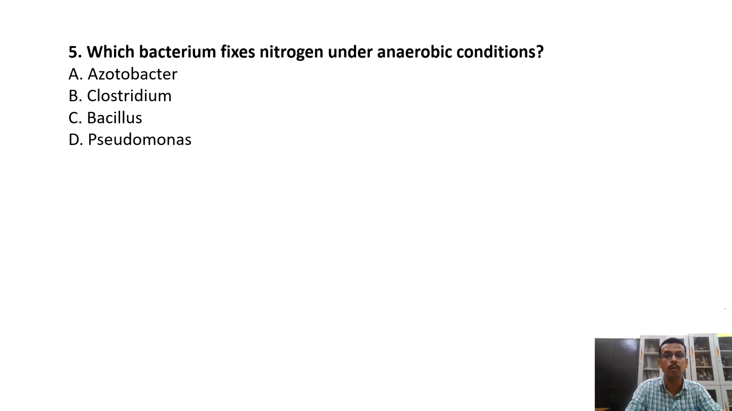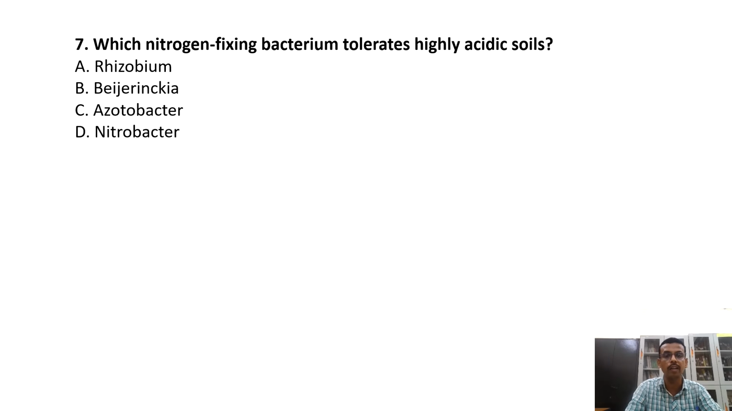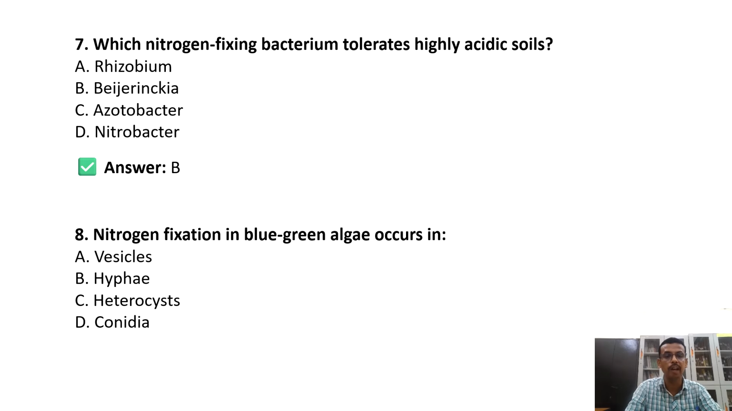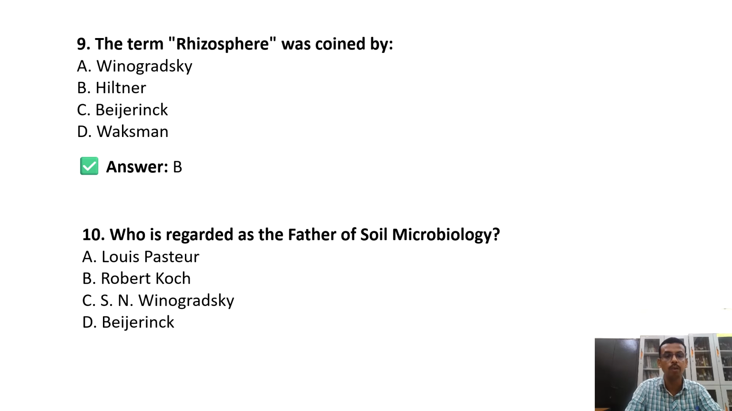Which bacterium fixes nitrogen under anaerobic conditions? This is important. This comes in the NET examination of ICAR, I think. That is Clostridium. Which free living nitrogen fixing bacterium grows best in neutral soil? Answer is Azotobacter. Which nitrogen fixer tolerates highly acidic soil conditions? That is Beijerinckia. This is again important. Nitrogen fixation in blue-green algae occurs in heterocyst. The term rhizosphere was coined by Hiltner, and the father of soil microbiology is SN Winogradsky.